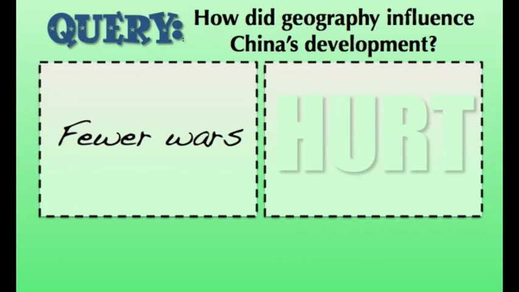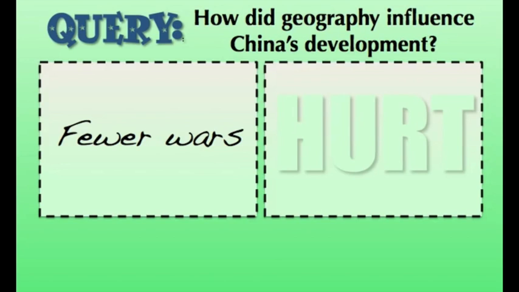If you take the Gobi Desert, for example, it's already difficult to cross the Gobi Desert as it is, but can you imagine trying to march an entire army across the Gobi Desert with no sources of water? The same thing certainly would be true of the Himalayan Mountains. It's going to be very difficult. We're going to see very few examples of armies coming in from outside China and attempting to conquer them. So that certainly is helpful to China. It's going to allow them to develop